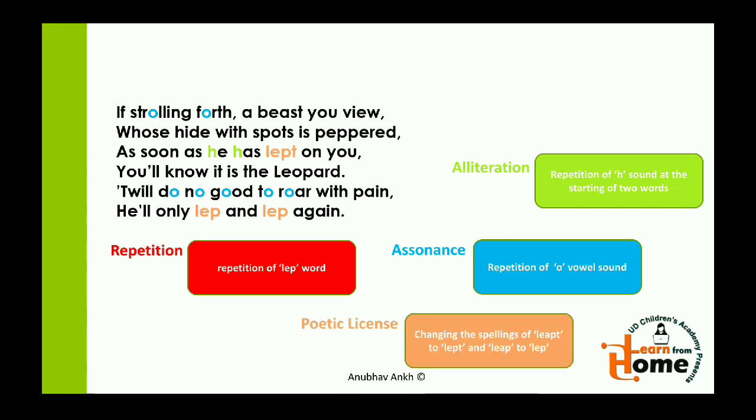The next poetic device is poetic license. As soon as he has leapt on you, lep and lep again. Now this poetic license or poetic liberty is used by poets, in which they change the spellings of a sentence and change the rules of grammar, messing up the rules to keep the rhythm or the tone of the poem very much specific as they want it, so as not to get the rhythm or the impact of the poem disturbed.